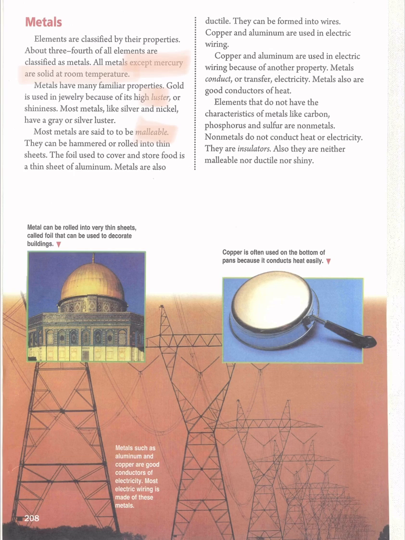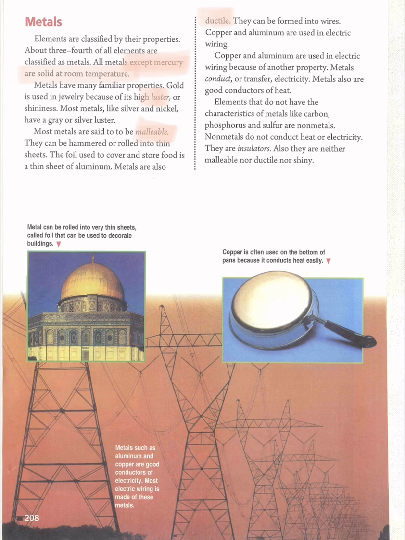Okay, and metals are also ductile. Ductile means they can be formed into wires. They can also conduct electricity, they can transfer electricity.